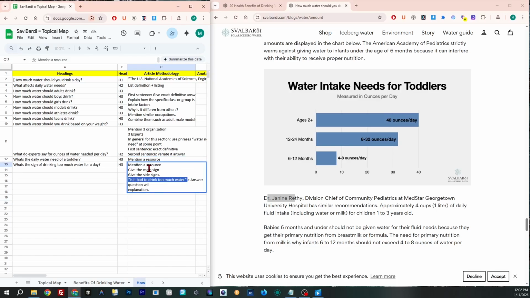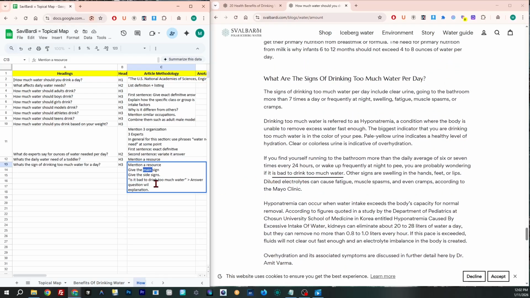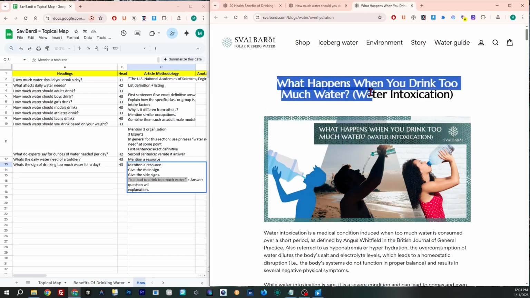If you look at this last question, it is also the same, we put this specific thing and we mention the resource, main signs, side effects, and you can see the anchor text like drink too much water is matched with also our question. And if we see this specific article, we can also see that in the title drink too much water is matched. So that's how we create the internal links.